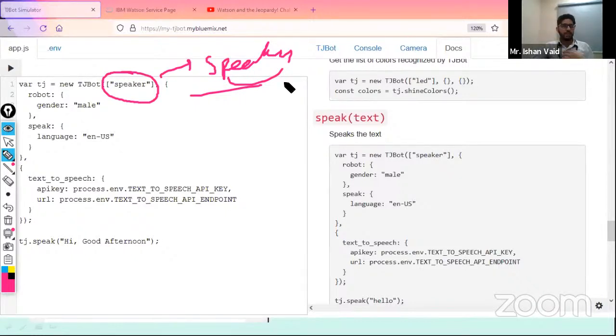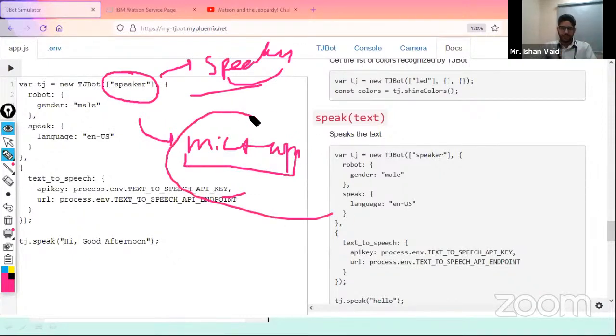But when I say I want my machine to understand me, like I'm speaking and I want my machine to understand me, in that case, I will have a hardware called a microphone. I hope it is clear. The hardware which is used so that I speak and the machine understands is a microphone. And when I want my machine to speak to me, in that case, it is a speaker. I hope it is clear to all.